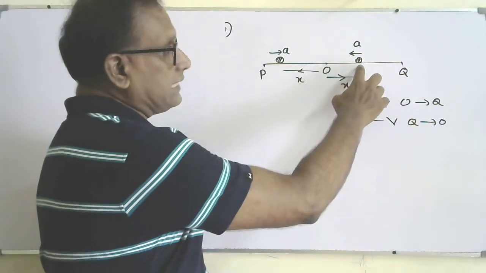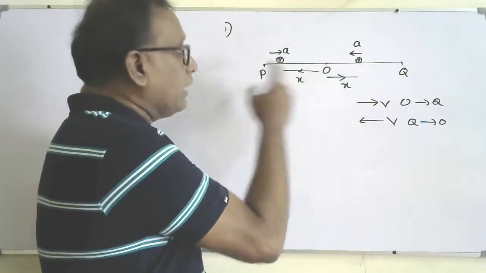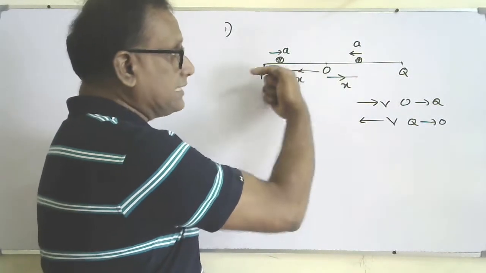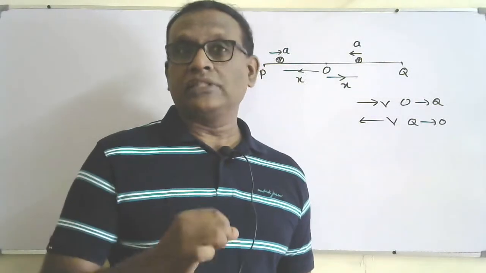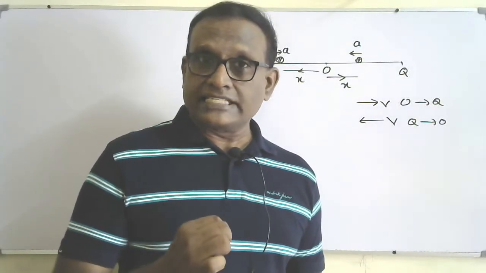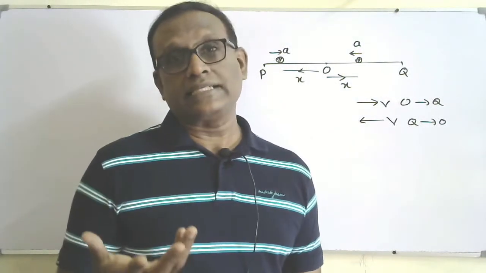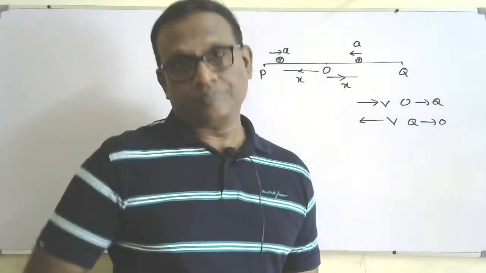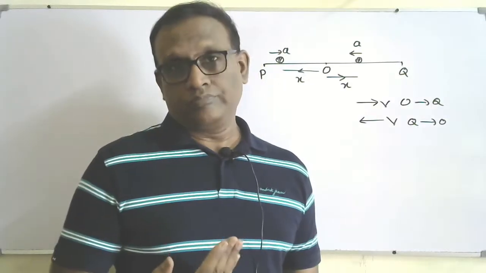So if the particle is here, the displacement is measured from the equilibrium position, so it will be towards the right. When the particle is here, the displacement will be measured from the equilibrium position, in this direction. So displacement is always measured from the equilibrium position. So always the direction of the displacement will be away from the equilibrium position. Or I can say the displacement will always be away from O. Always the acceleration will be towards O.